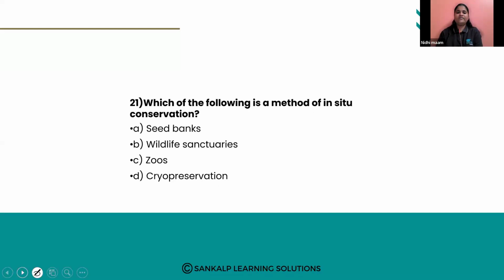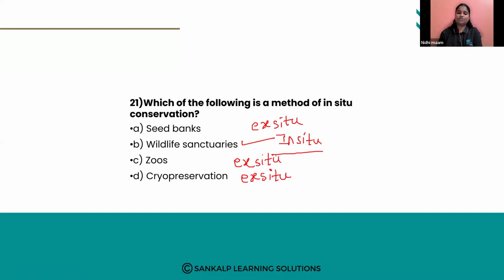Sorry, it is ecosystem diversity. Next, which of the following is a method of in situ conservation? Seed bank, wildlife sanctuaries, zoos, cryopreservation. Seed bank is an example of ex situ conservation. Zoo is an example of ex situ conservation, outside the natural habitat. Liquid nitrogen, outside the natural habitat, ex situ conservation. So the right answer is wildlife sanctuary, which happens in its natural habitat itself. So the right answer is option number B, wildlife sanctuaries.